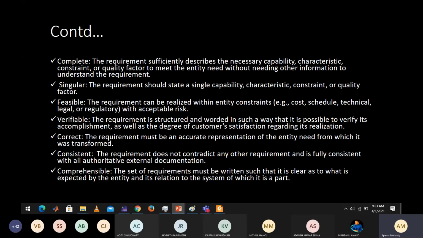So it should be justified. That means it is justified. Next, it has to be correct, consistent, and comprehensible. Comprehensible means this set of requirements must be written in such a way that it is clear what is expected by the entity.